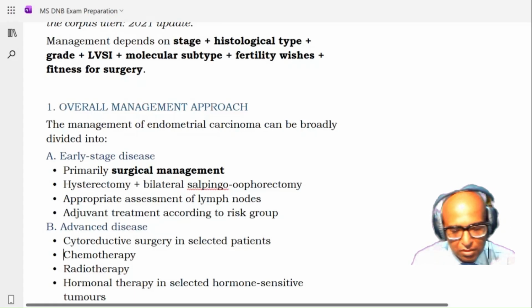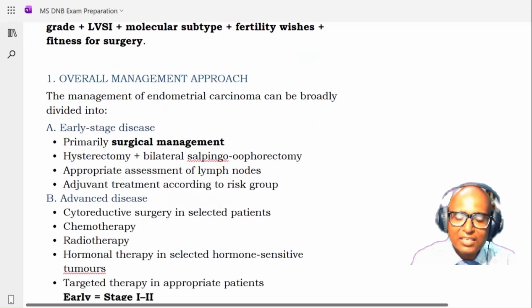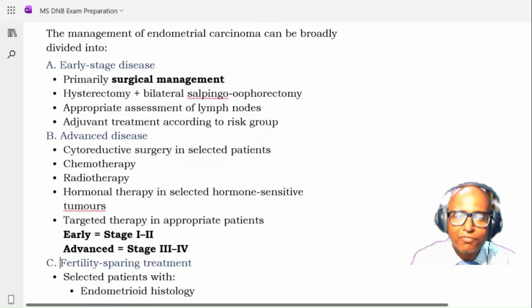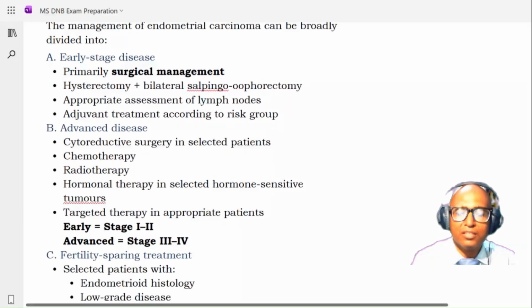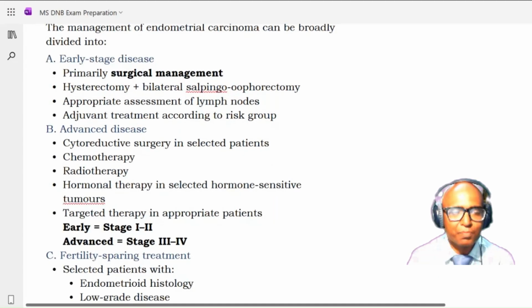Coming to the overall management approach, the management of endometrial carcinoma can be broadly divided into one, early stage disease, second, advanced disease, and third, fertility sparing treatment. These are the three headings under which we are going to discuss this management. For early stage disease, primary management is surgical, and it is hysterectomy plus bilateral salpingo-oophorectomy, and appropriate assessment of the lymph nodes. Adjuvant treatment will be required according to the risk group.